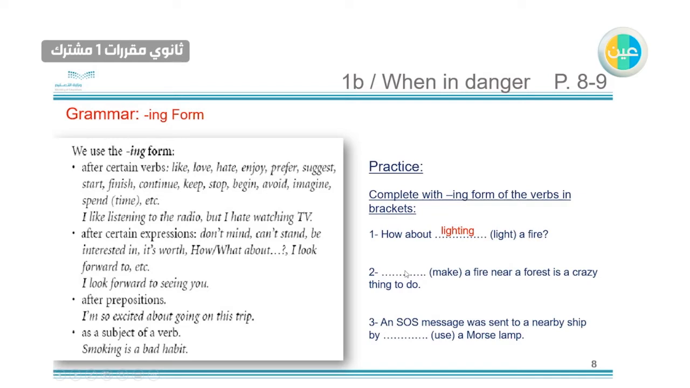The second one, we add -ing to make, like making, because it's a subject of a verb. The last one, using, we add -ing here because it comes after the preposition. After the preposition. Here we have about, here we have by.